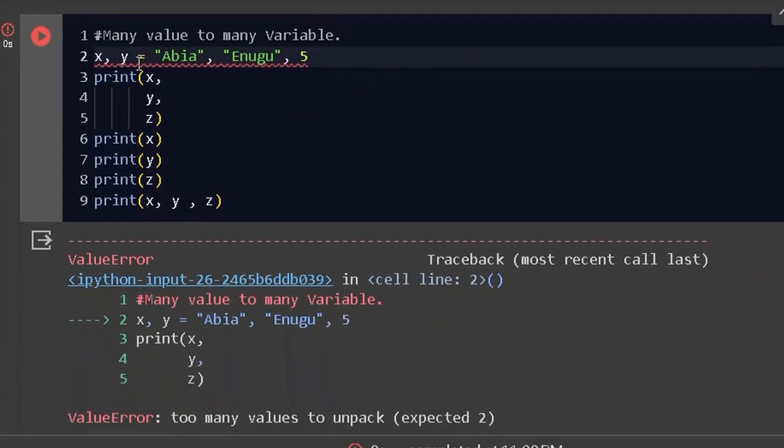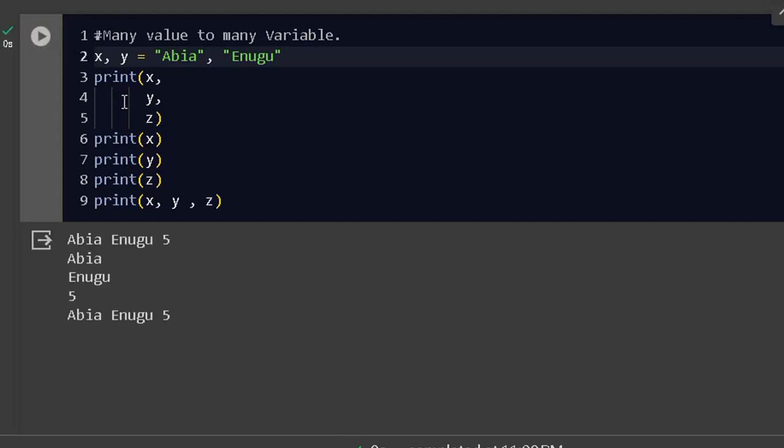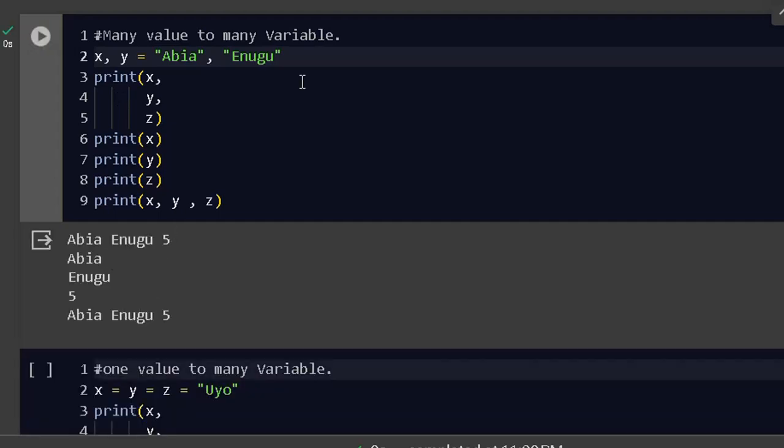What do I mean? You have x, y, and now three values. What it means is that if you are declaring two variables, you ought to have two values on the other side. So if you run this code, this is not going to throw an error because you have two values against two variables. Do you get?